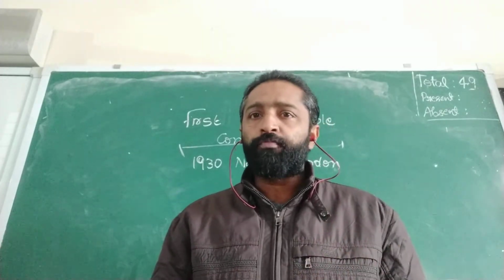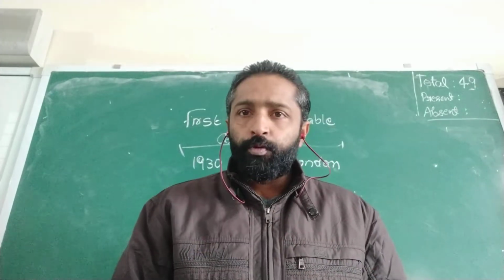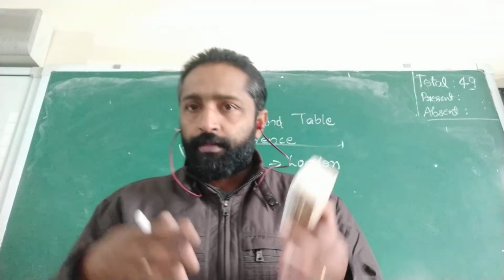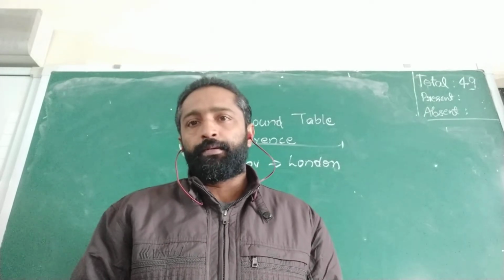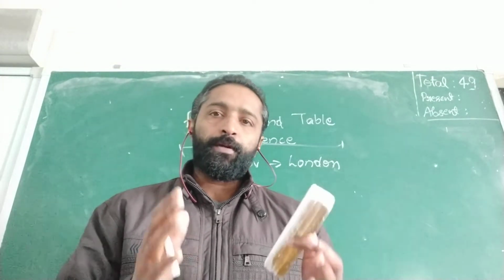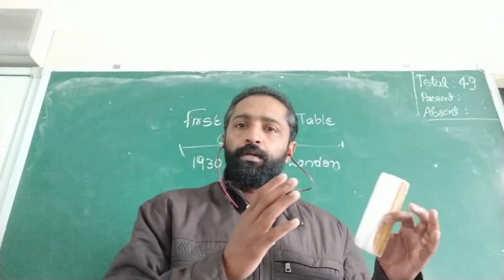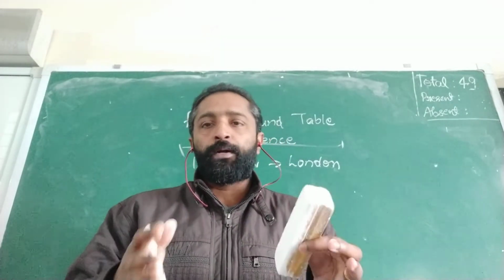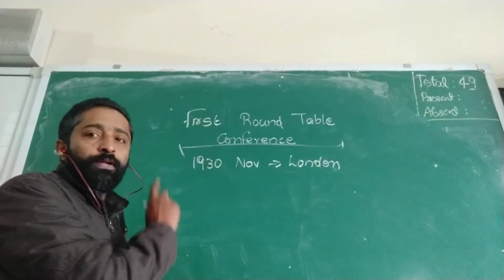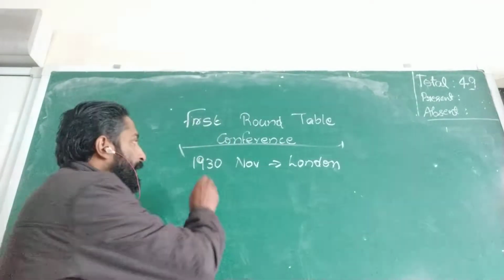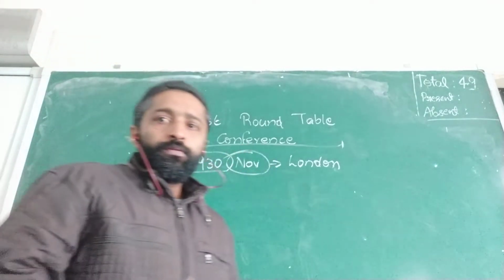But this conference was a failure, because the British understood that without the participation of the Congress, no decision can be taken. So that's the reason this first round table conference was a total failure, because Congress boycotted it. That's the first round table conference that happened in 1930 November.